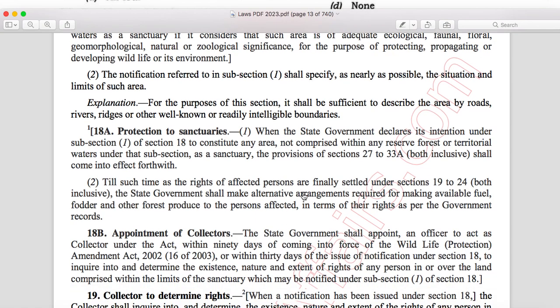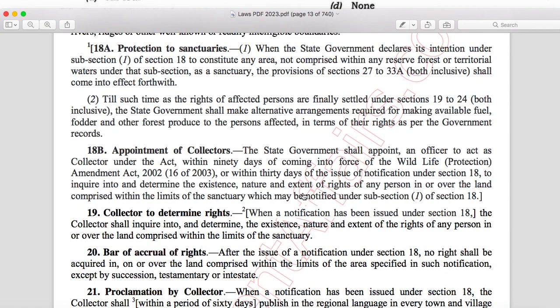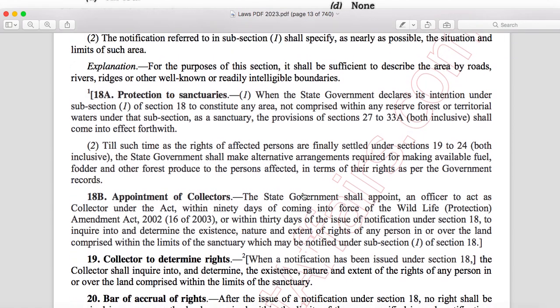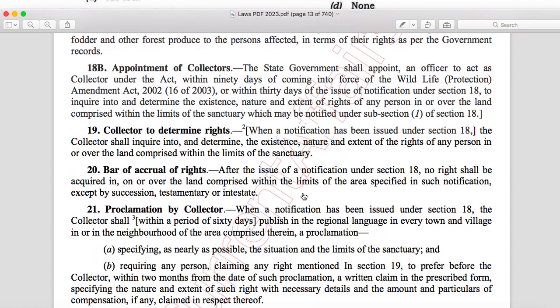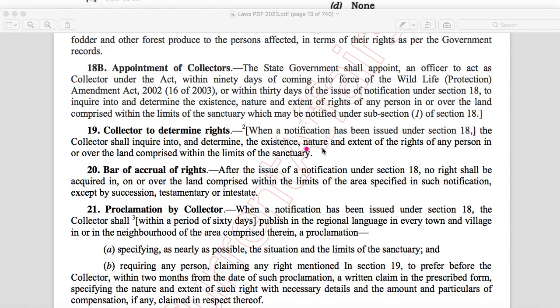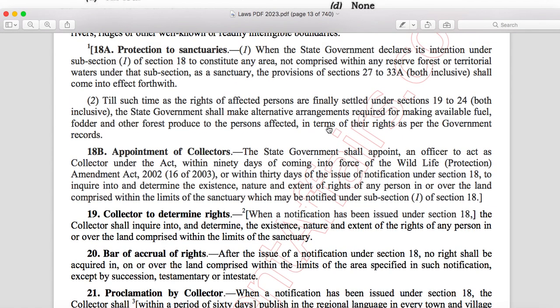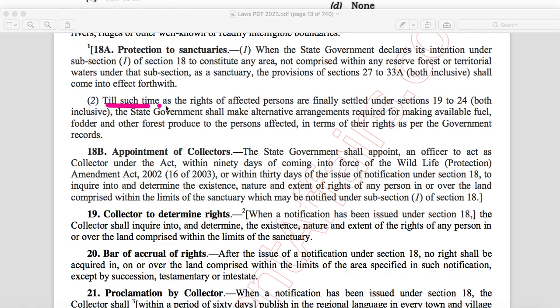Here it is mentioned, till such time the rights of the affected persons are finally settled under sections 19 to 24, the government shall make alternative arrangements required for making available fuel, fodder and other forest produce to the persons affected.